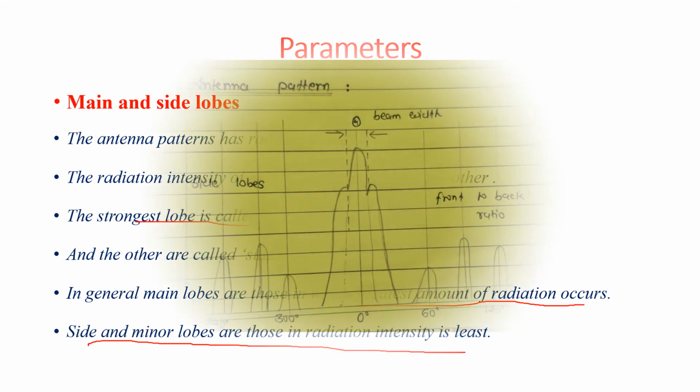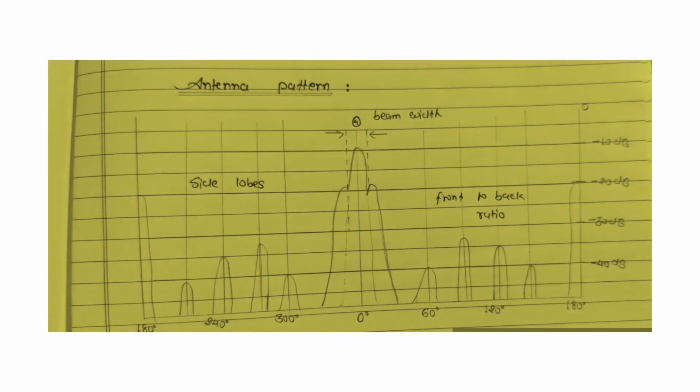See this figure. In this figure, these are the side lobes. So side lobes are clear, and as I said in the last slide, this is the beam width, actually the half power point. This is the main line, this is the 0 degree, and this is half of the angle.